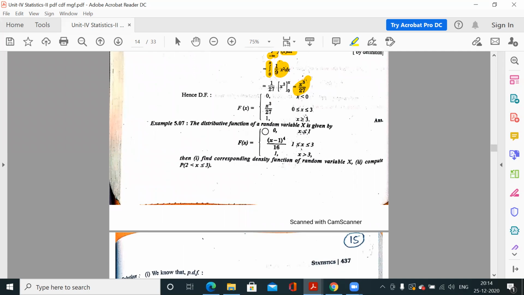Again we have one. Now if you remember, if you observe, the distributive function of a random variable x is given like this. So this is capital Fx, not small fx. Clear? This is distributive function, not probability distributive function. This is not PDF, this is CDF, cumulative distributive function. So it is given to you. Next, find the corresponding density function. That means now you have to get small fx.